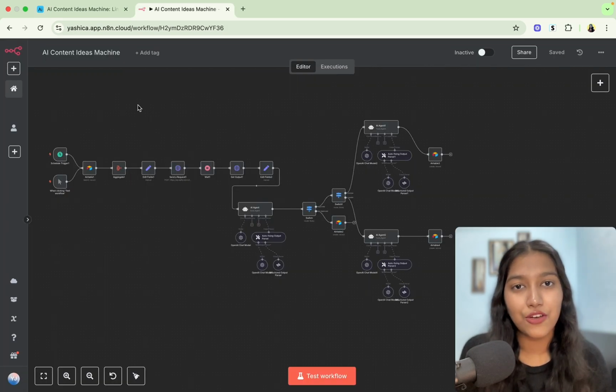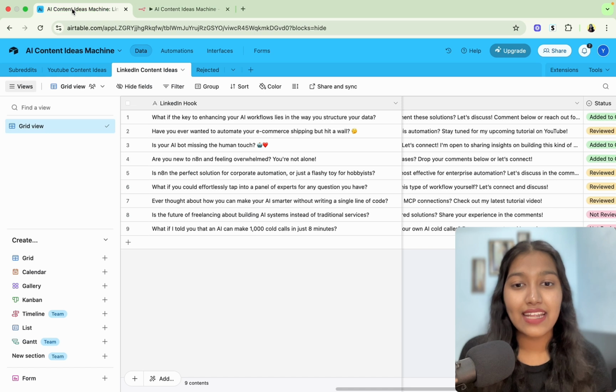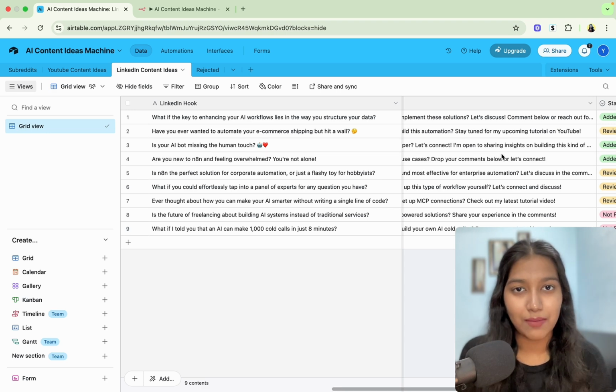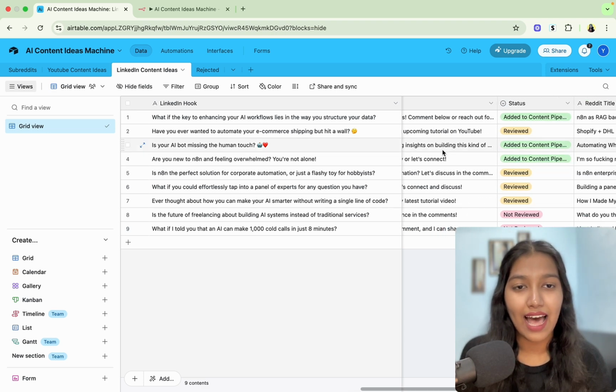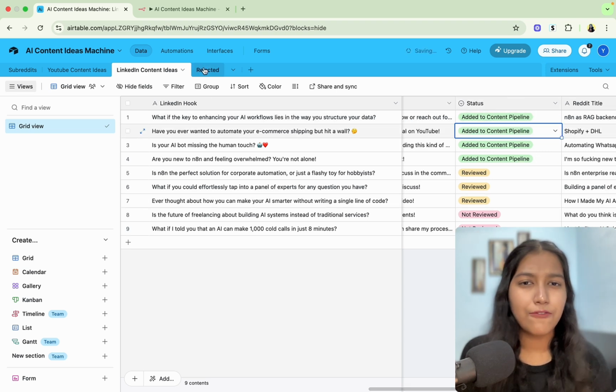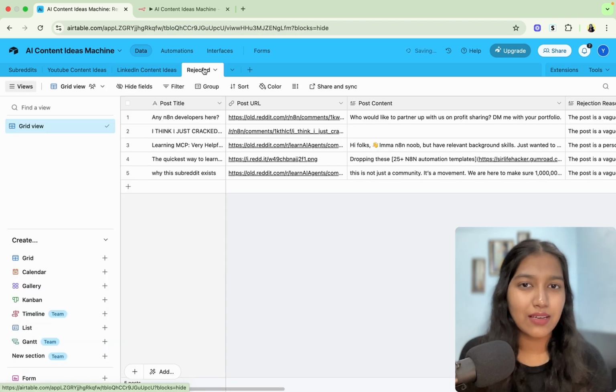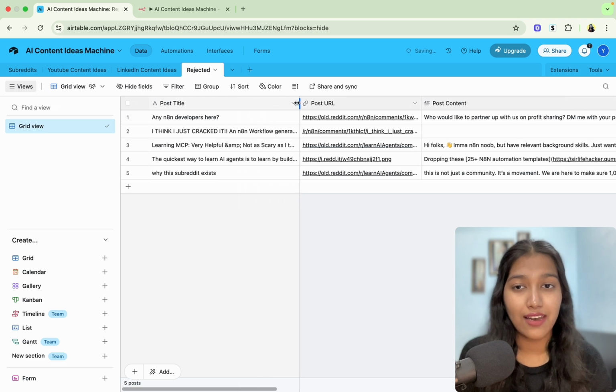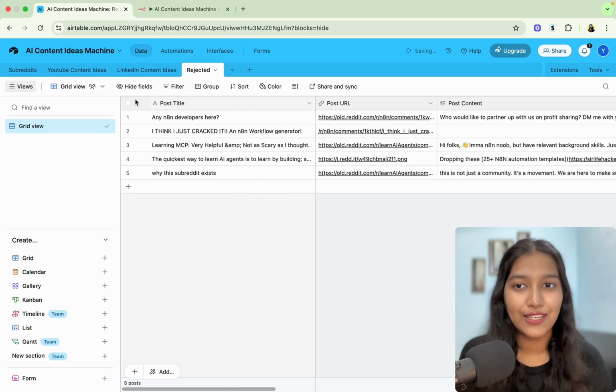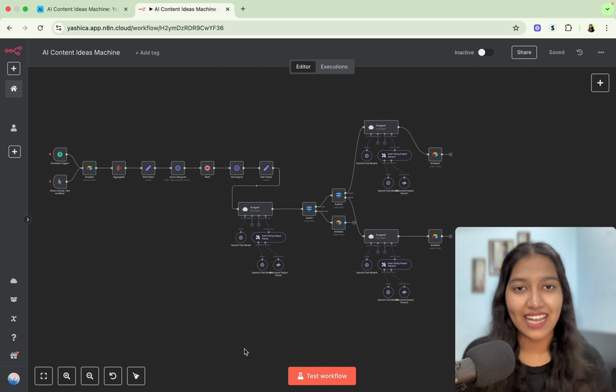It scrapes Reddit to get the ideas. It then filters through whether or not that idea is something that I would cover. And if it is, it goes ahead and adds it to this Airtable, wherein I can have a look, see what it has done, and then mark it. And if it feels that the idea is not something that I would cover on my channel, then it just rejects the idea so that I don't have to go through it. So let's see how it works in action.